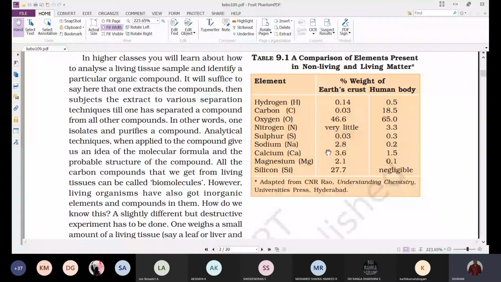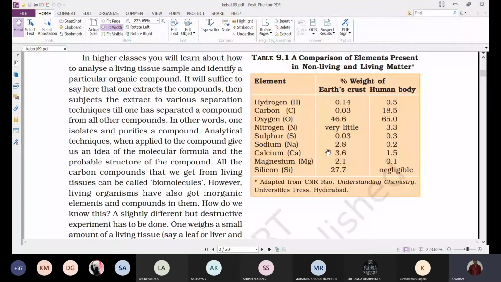When you observe nitrogen, a very negligible amount is present in the earth's crust, in the soil, because most of the nitrogen is present in the atmosphere. Only the nitrogen fixed by microorganisms is present in the earth's crust. But in the human body, the percentage of nitrogen is around 3.3.